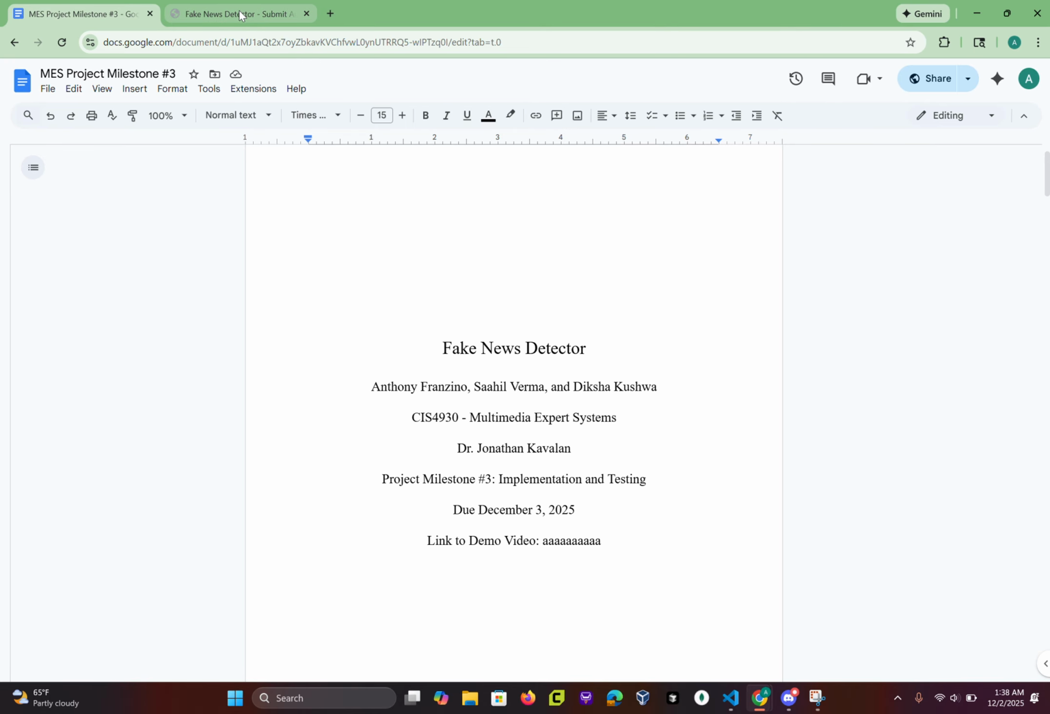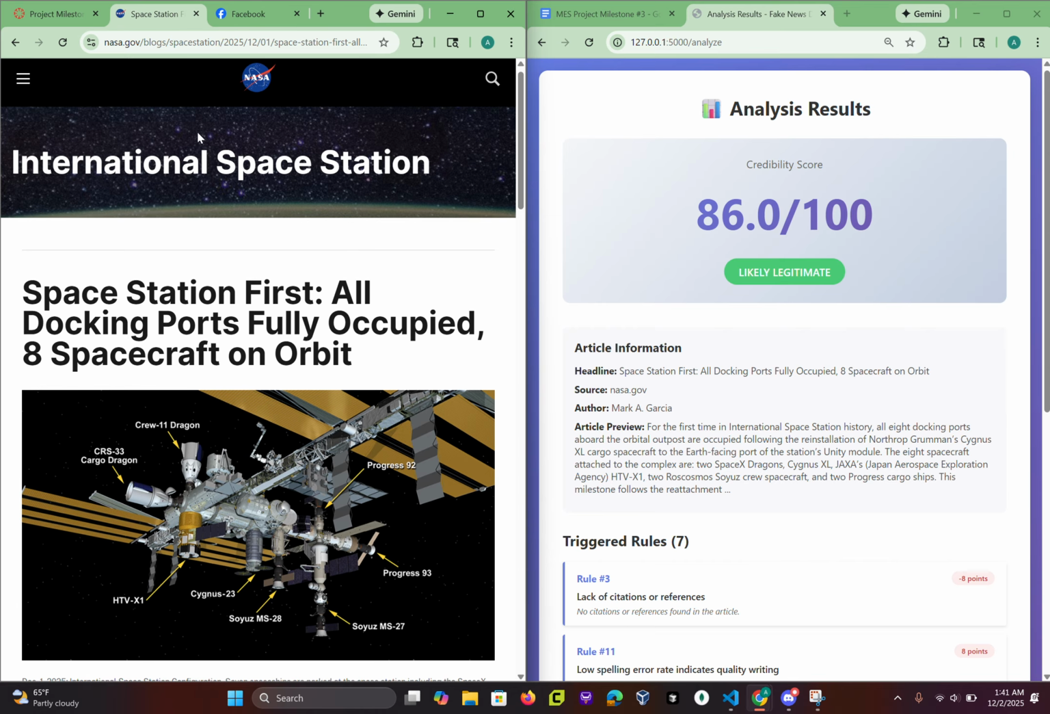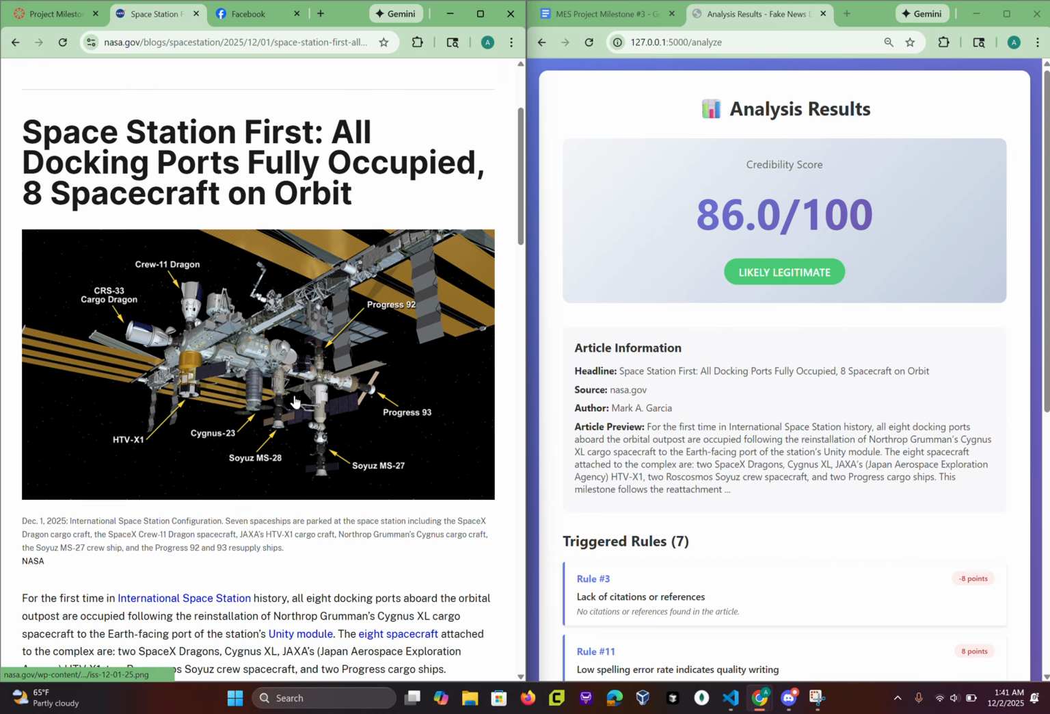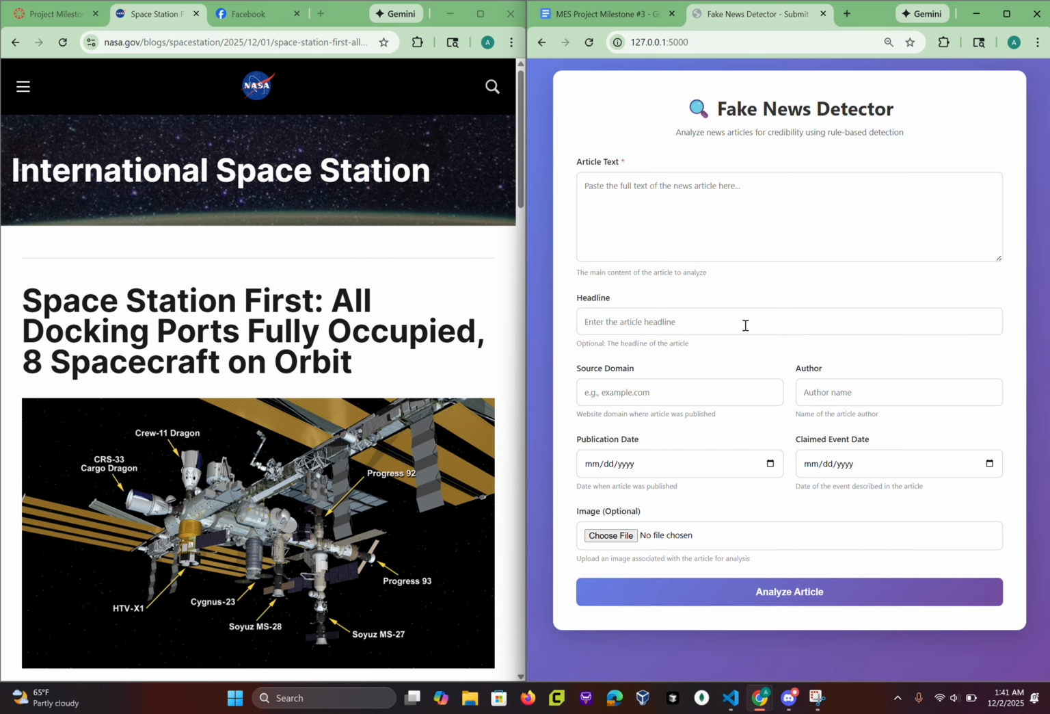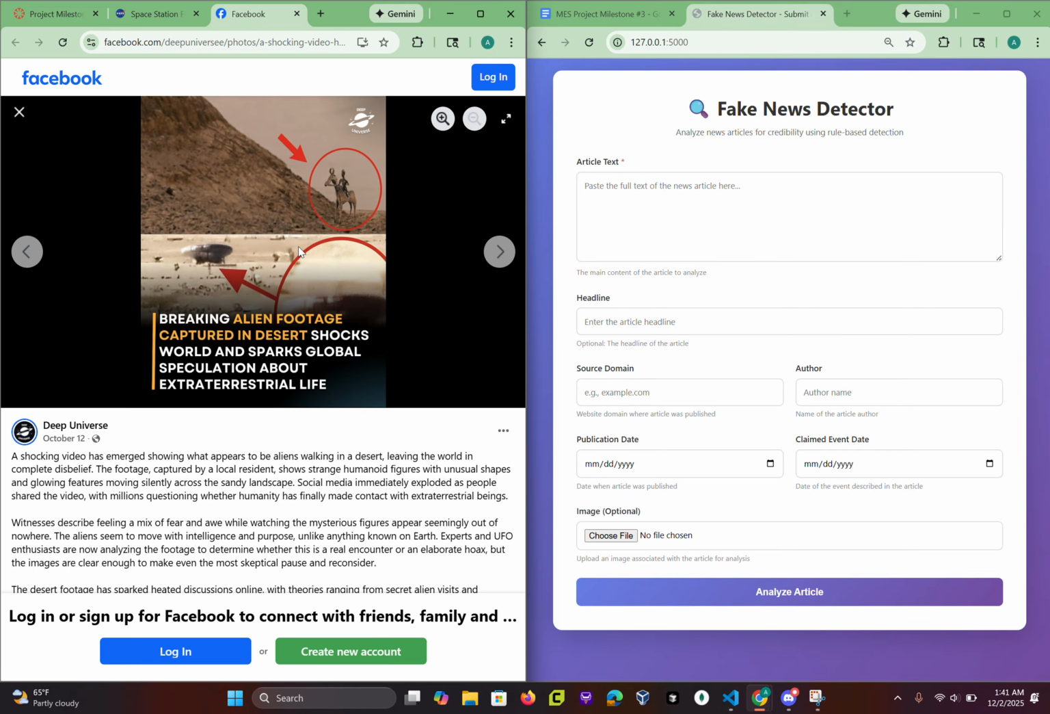There are no citations in here, but there were a lot of rules that rewarded the credibility score, such as low spelling error rate. There was an author verified domain. The image matched the text in the article, so everything like that boosted the credibility. And therefore, this one was ultimately classified as being legitimate, which makes sense because this is an official article from NASA. And so now I'm going to hit Analyze Another, and I have this other one saved.